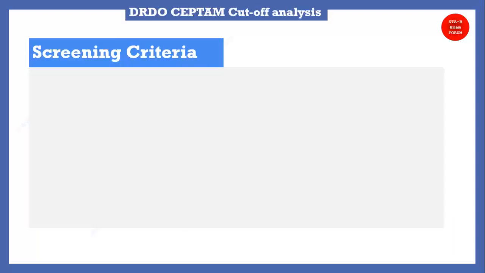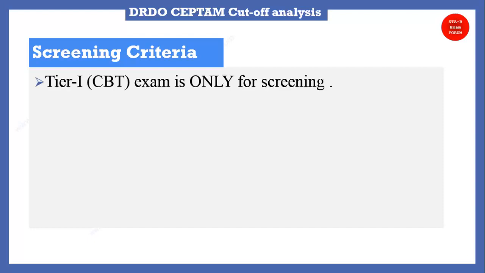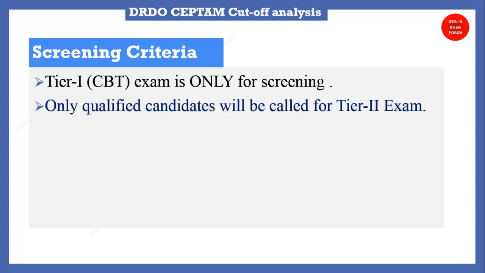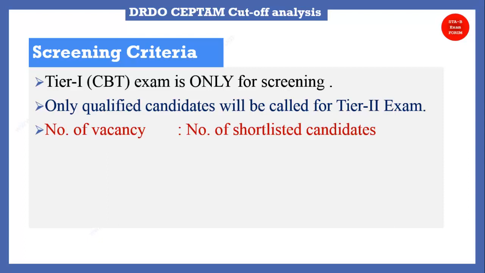So let's see the screening criteria. As you know, tier 1 is a CBT and is used for screening purposes, and only the qualified candidates will be called for tier 2. What will the tier 2 exam be? It will be a skill test or any other test required for that specific post. And the screening criteria is like this. For one vacancy, the number of shortlisted candidates will be 8, so there is a ratio of 1:8. For one vacancy, 8 candidates are fighting.